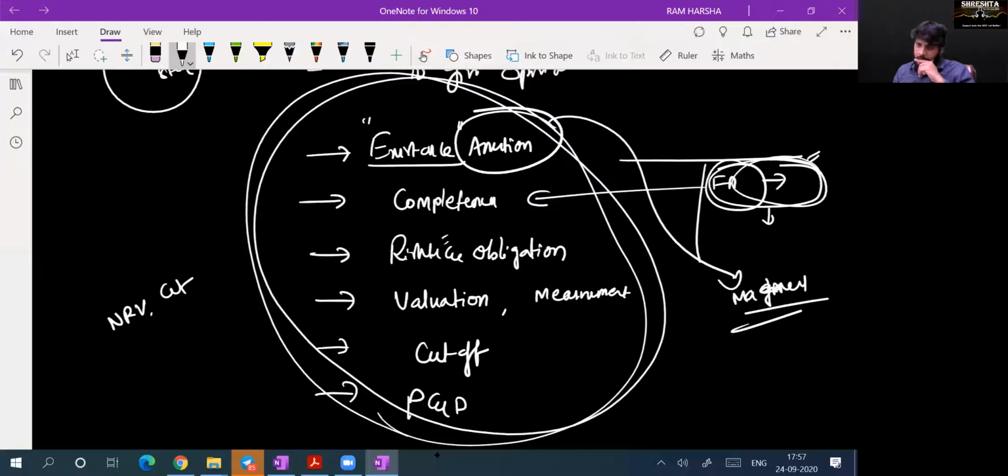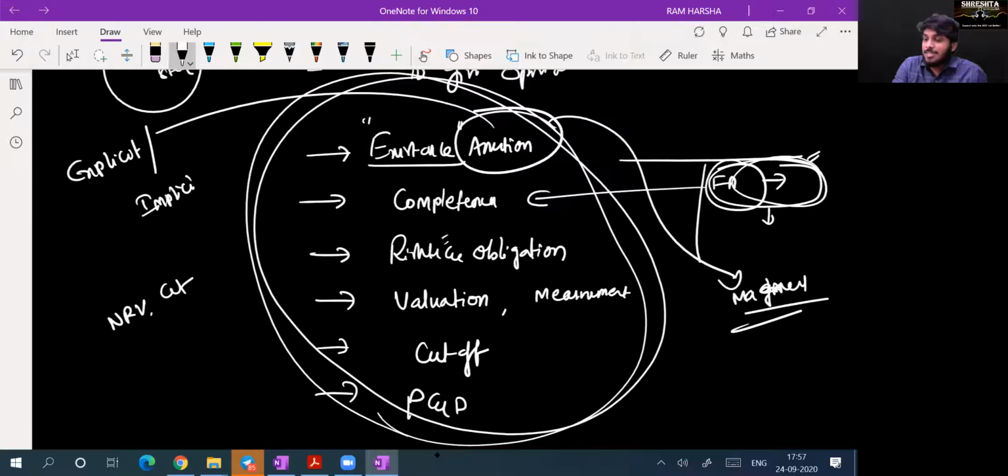Yes, sir. By mentioning a fixed asset in the balance sheet, management has made an implied assertion that the asset is existing, that the asset is owned by the company, that these are the only assets of the company, the assets' value, everything. Management is making assertions impliedly. So assertions may be explicit assertions or implicit assertions. Are you clear? Yes, sir.